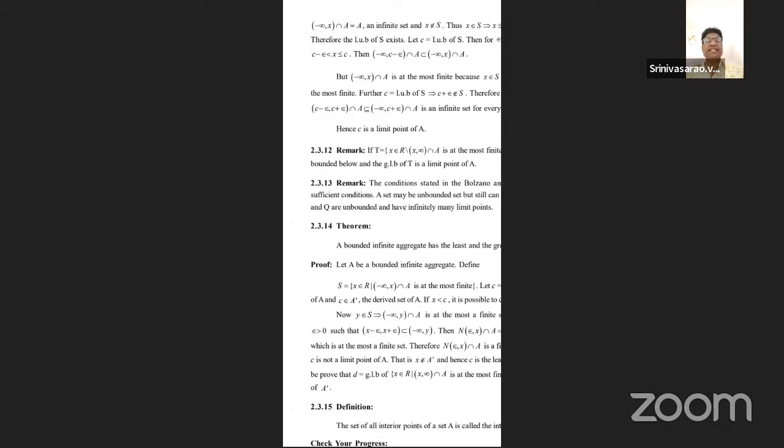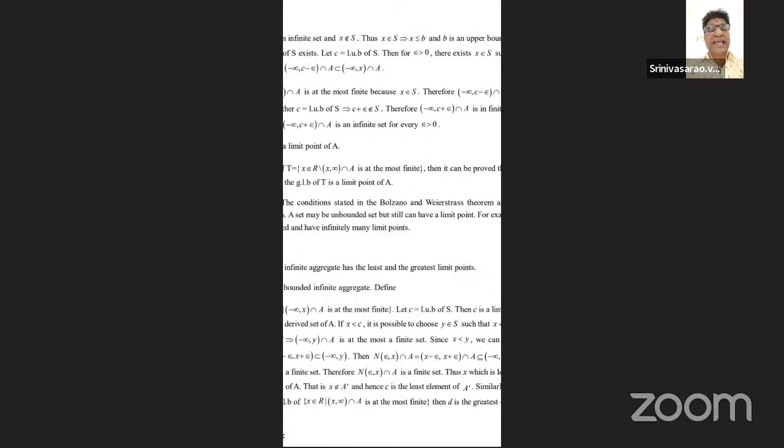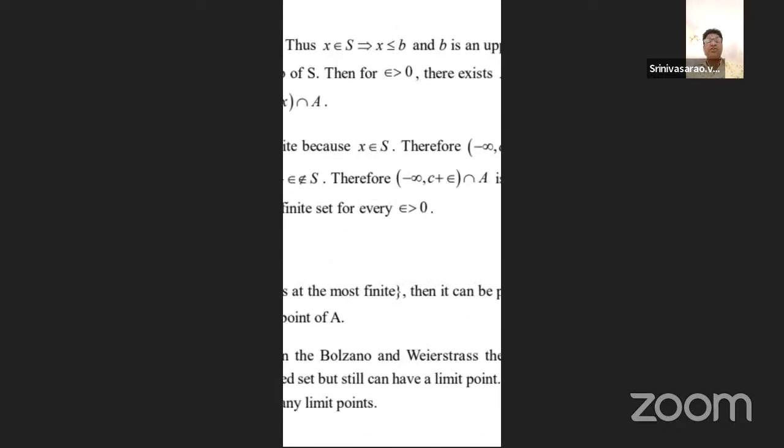Suppose the given set is an infinite set. Then automatically x does not belong to S. When x belongs to S, then x is less than or equal to b, because that is the condition of the upper bound definition. b is an upper bound of S.